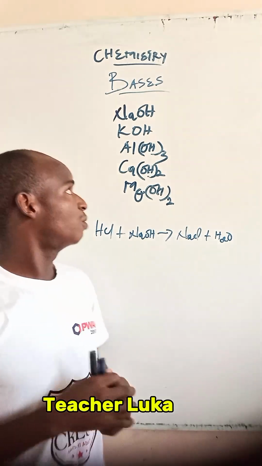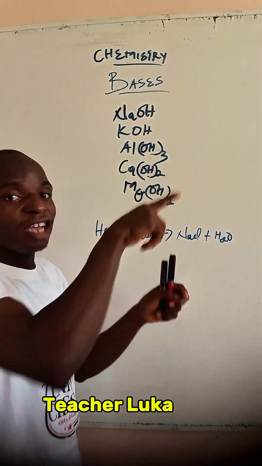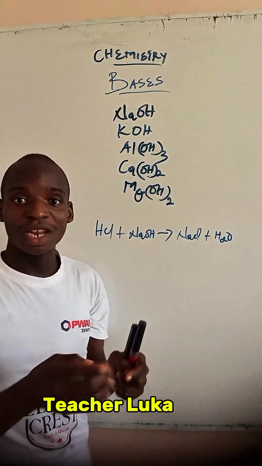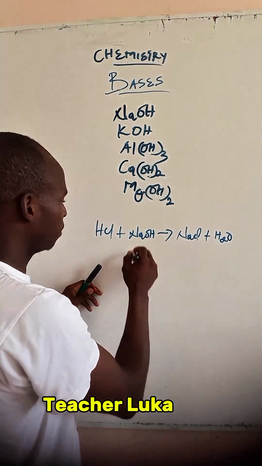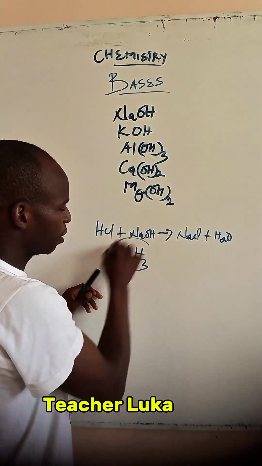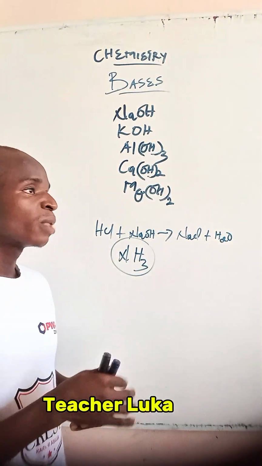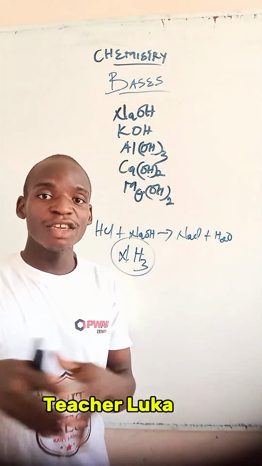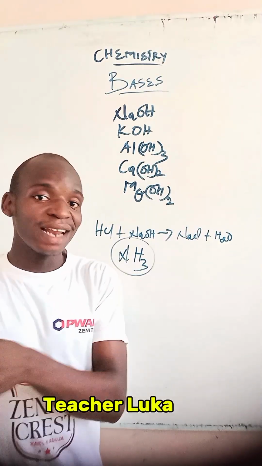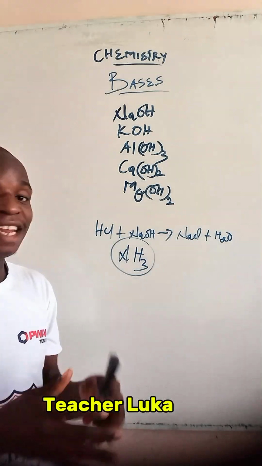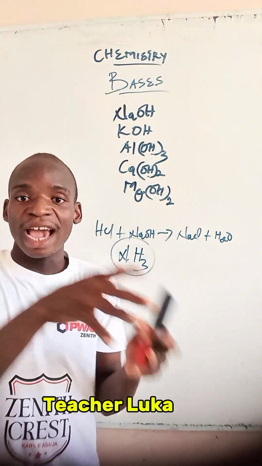Are you following? Now, you can see that all the bases I wrote on the board here have the hydroxide, or the OH. But not all bases have OH in them. Do you understand? Like ammonia, NH3. Ammonia is actually a base. But when ammonia ionizes in aqueous solution, it releases the hydroxide ion. In this case, we could still define a base as any substance which in aqueous solution releases a hydroxide ion.